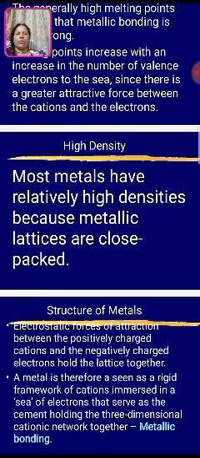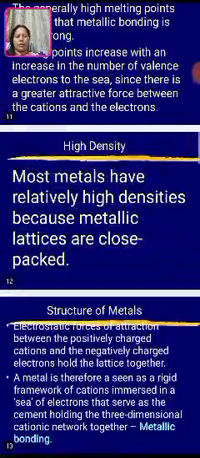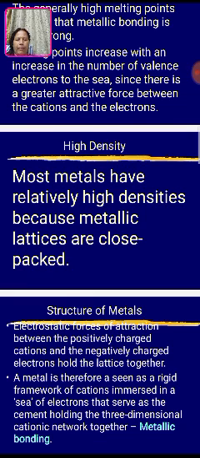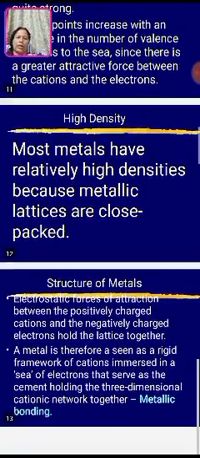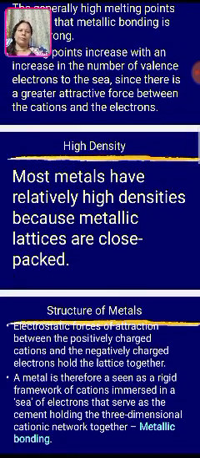Metallic bonding also shows high density. Most metals have relatively high densities because metallic lattices are close-packed structures. Electrostatic forces of attraction between the positively charged cations and the negatively charged electrons hold the lattice together, and that's why they are very strong. A metal is therefore seen as a rigid framework of cations immersed in a sea of electrons that serve as the cement holding the three-dimensional cation network together. This is nothing but metallic bonding.